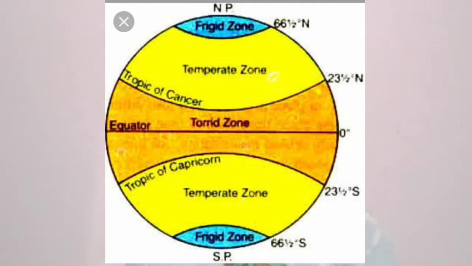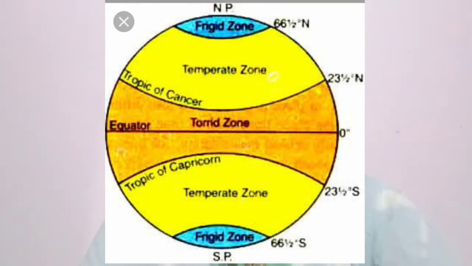These horizontal circular lines which are parallel to each other are called parallels of latitude, and vertical circular lines are called meridians of longitude. Dear students, observe this figure very carefully and draw the same figure 5.3 in your notebook along with labels.